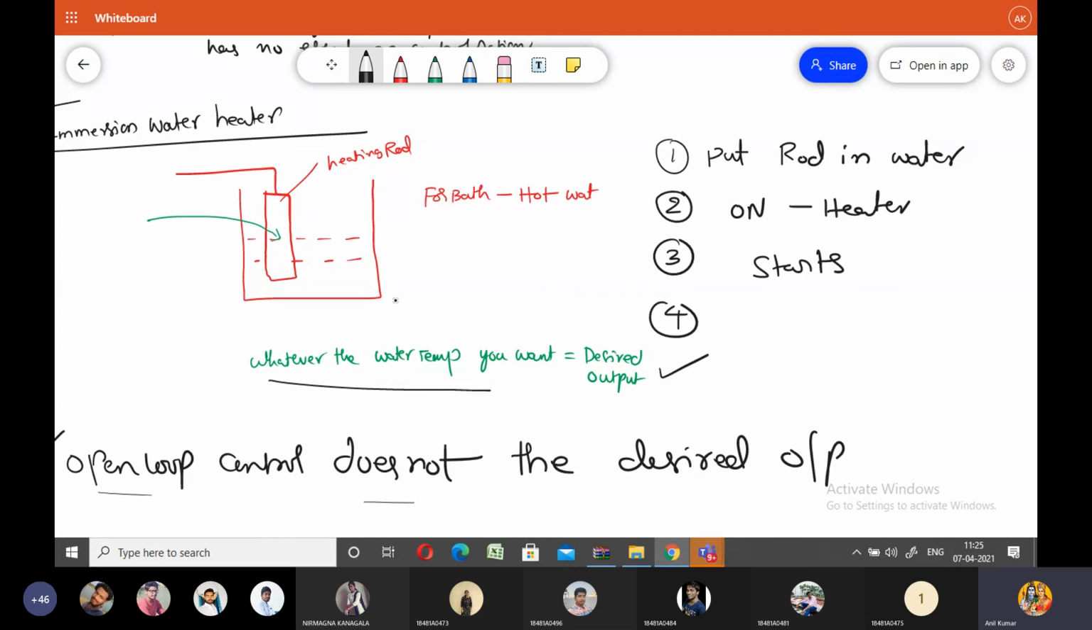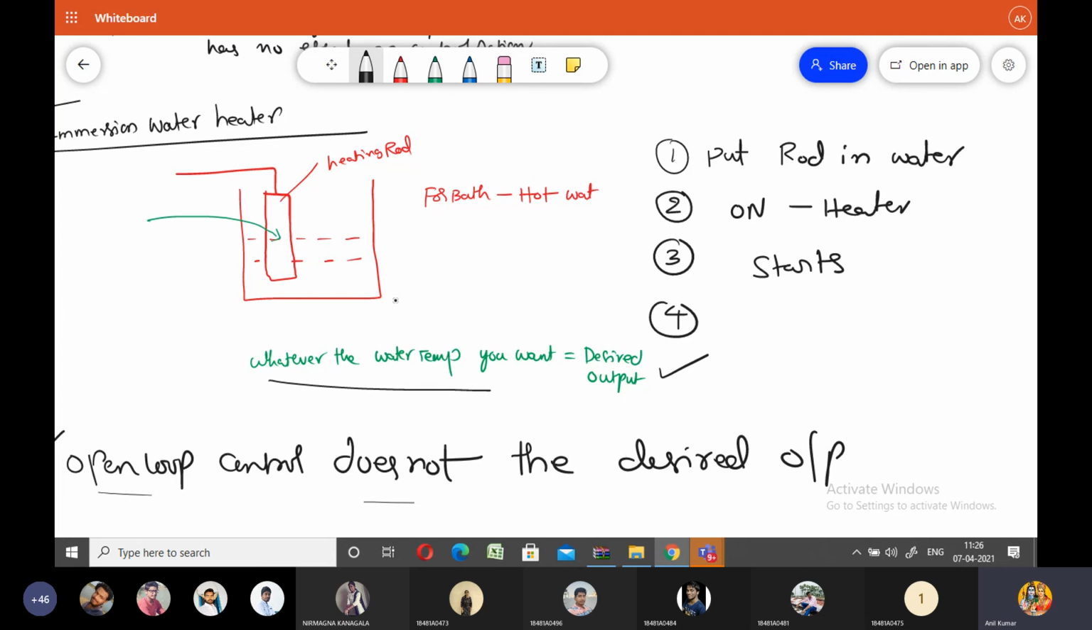Okay? So the water heater: put the heating rod in the water, in the bucket of water, on the heater. So whenever you switch on the heater, it starts heating the water. The heating rod does not know your desired temperature or desired output. It does not know where to stop the heating.